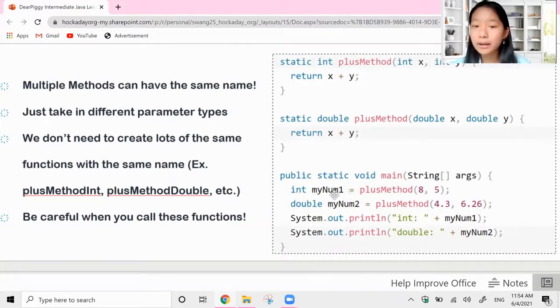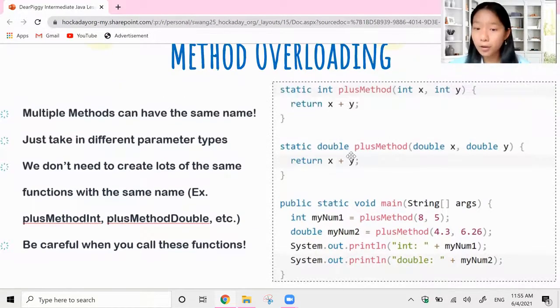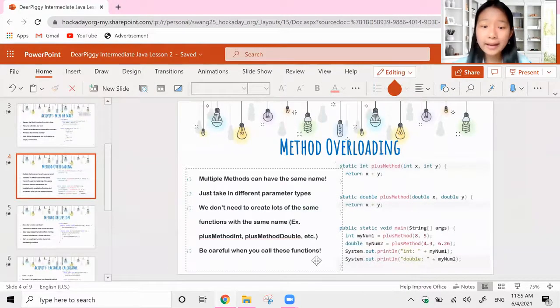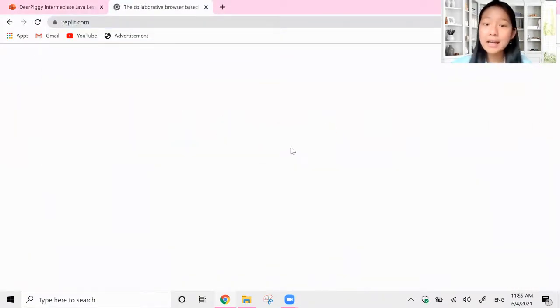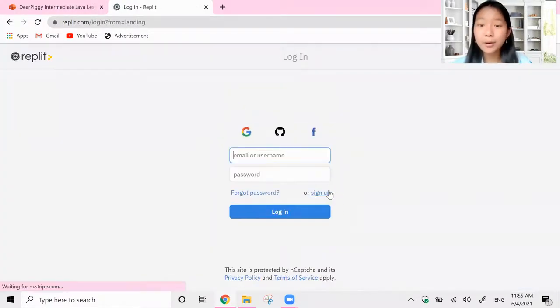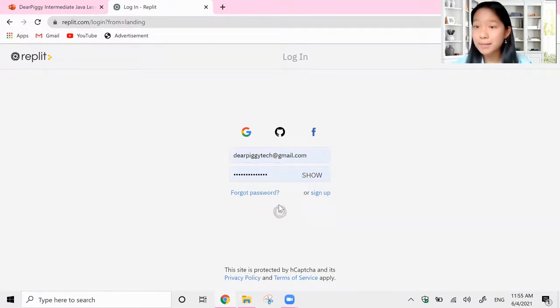So instead of running 10 million different functions like plusMethodInt, plusMethodDouble, you just create them by doing method overloading, and then you run them with the same name every single time. So when we use method overloading, it makes running our functions in the main function a lot more understandable and concise. So let's go ahead and try a quick example, right? This topic should be relatively easy to understand. All we're doing is creating the same exact function with different return types.